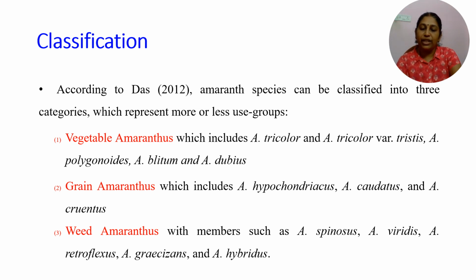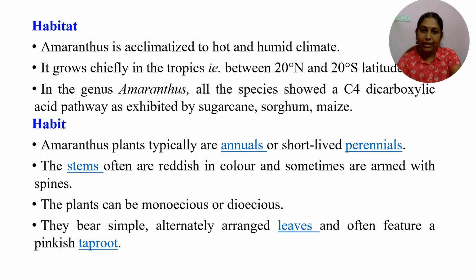Coming to classification, based on usage, it has been classified as vegetable Amaranthus, grain Amaranthus and weed Amaranthus. As for habitat, it can acclimatize well in hot climatic conditions as well as humid climatic conditions. It can grow very well in tropical as well as subtropical regions. In temperate regions its growth is restricted, though a few species can be cultivated in temperate conditions also.